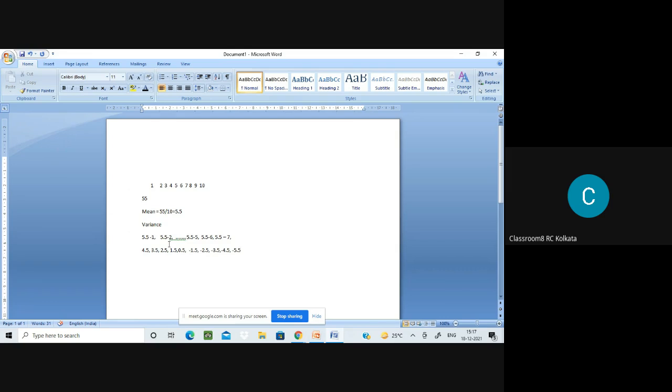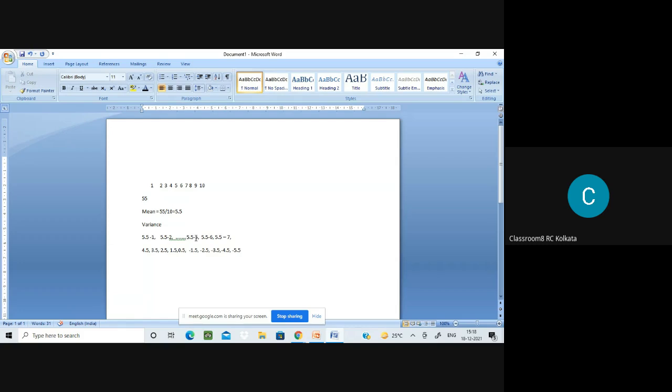And it is true for any set of numbers. If I do it for other sets of numbers, won't I get the same thing? Will I get anything different, or will I get the same thing?